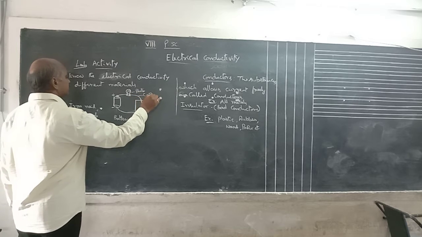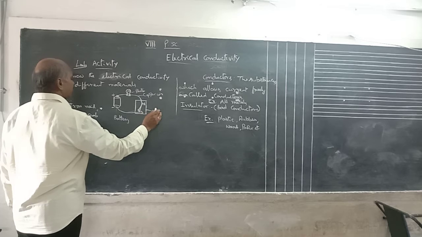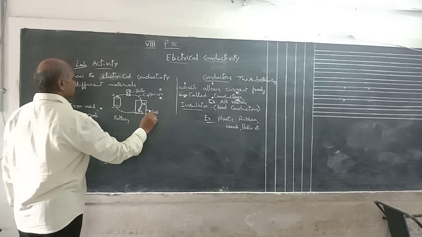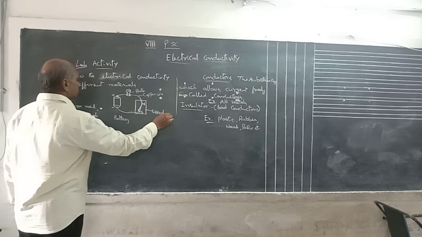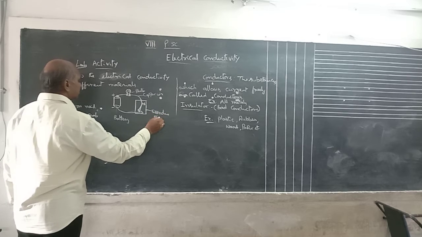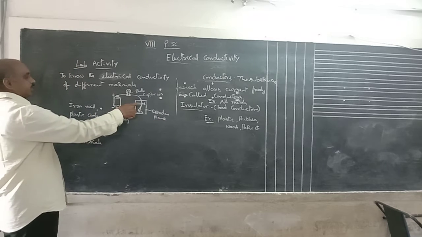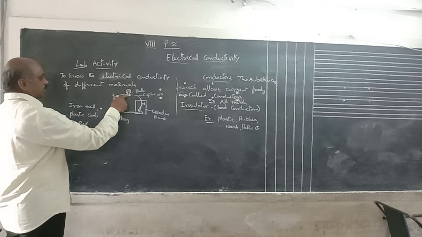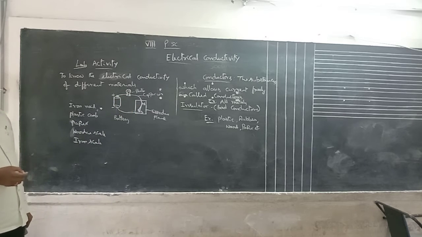Copper wire. This is the wooden plank. Under the wooden plank, two terminals are there. The battery is connected to the bulb, and the bulb is connected to one terminal.